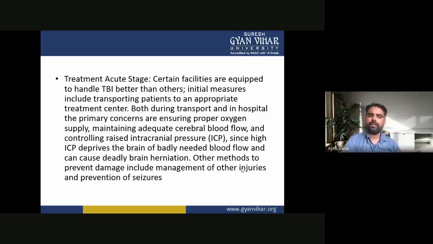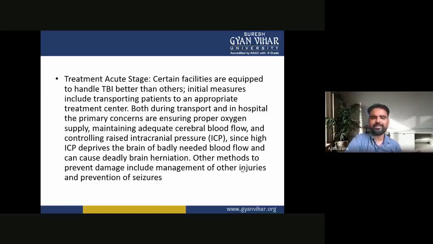Treatment in acute stages: certain facilities are equipped to handle TBI better than others. Now the initial measures include transporting patients to an appropriate treatment center, both during transport and in hospital.